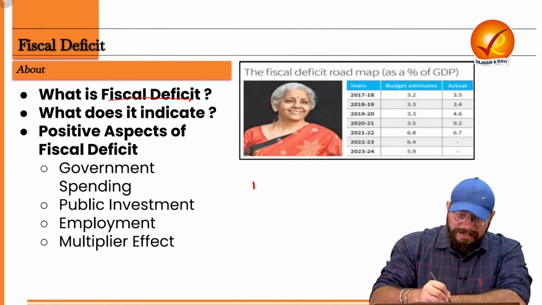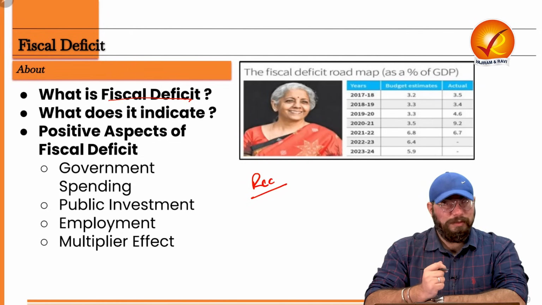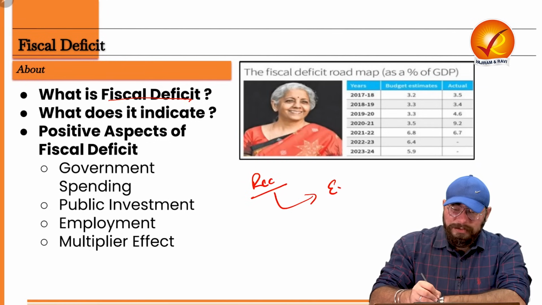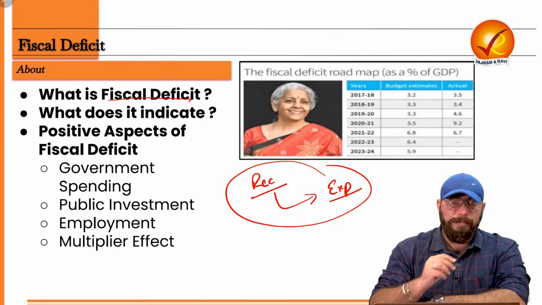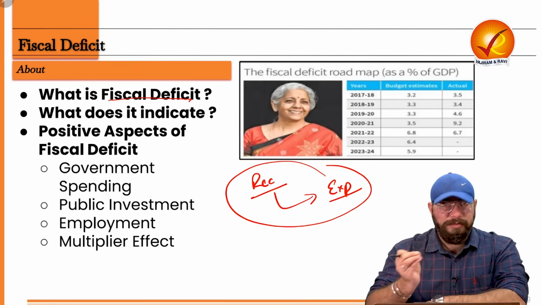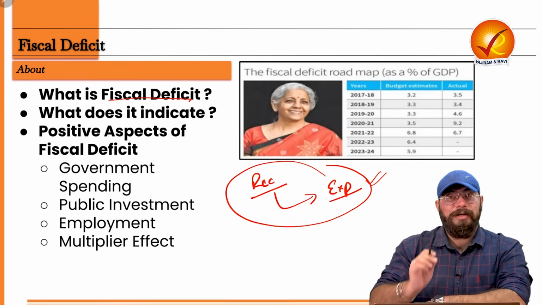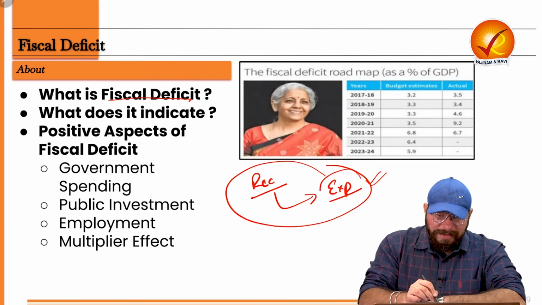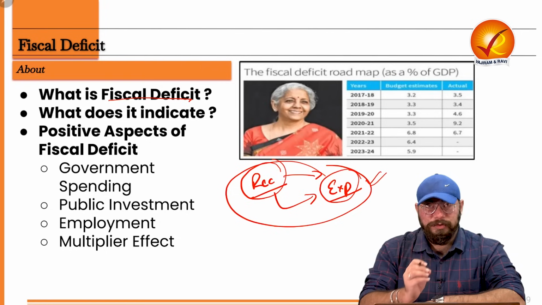Now, let's say the government is getting some receipts from the tax-paying public, and from those receipts, the government is doing some expenditure. So these are the two primary responsibilities of the government: to take receipts from the tax-paying public and to spend that money judiciously for the nation's welfare and the public's welfare. Now, based on the resources it has, the government would be planning how much to spend.